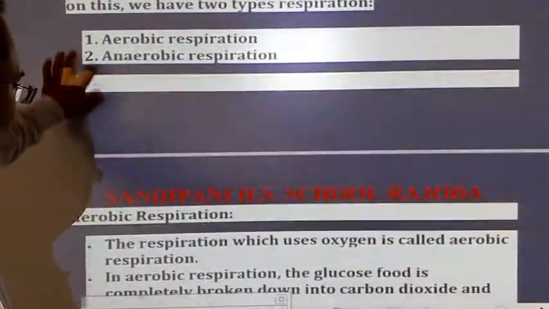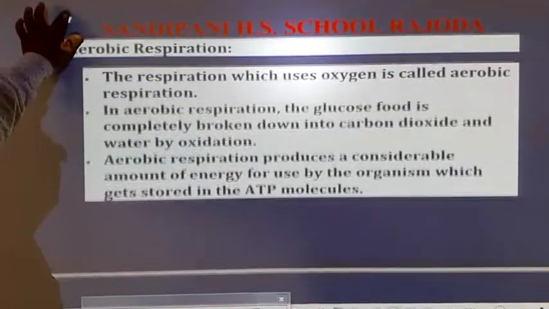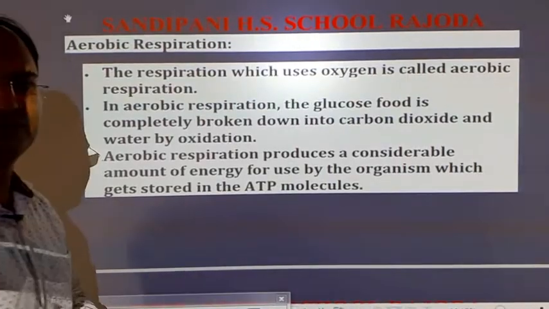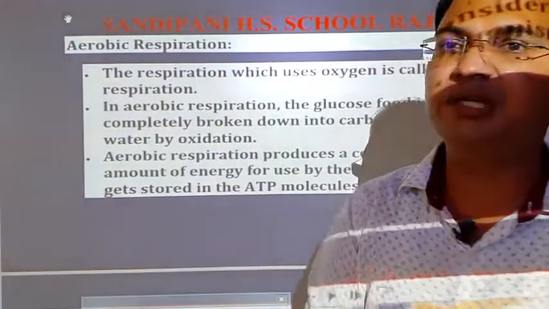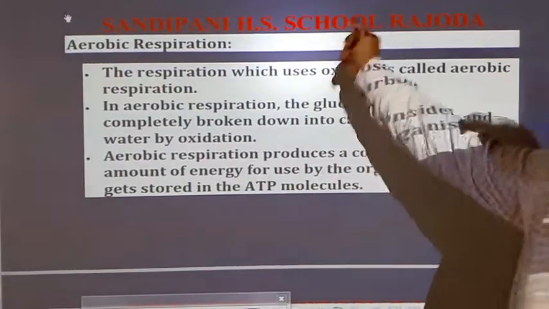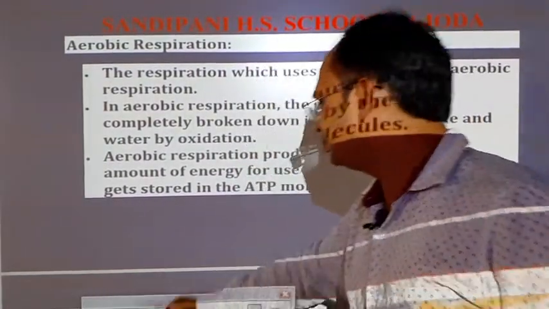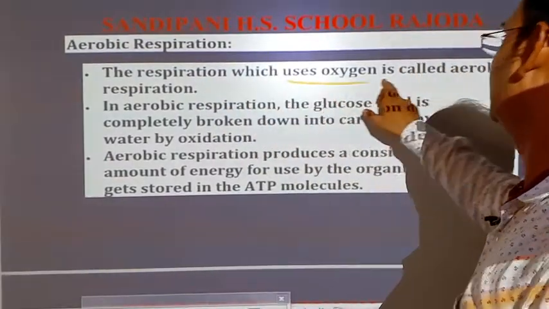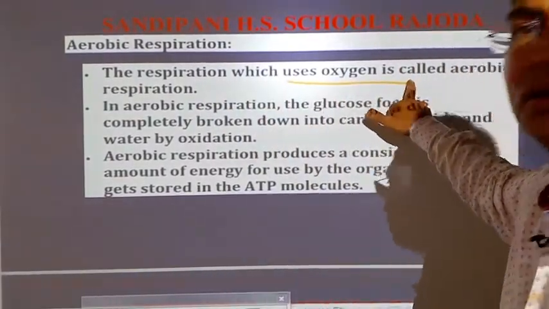Let's understand them one by one, what is aerobic and what is anaerobic respiration. First of all, see aerobic respiration. The definition: the respiration which uses oxygen is called aerobic respiration.